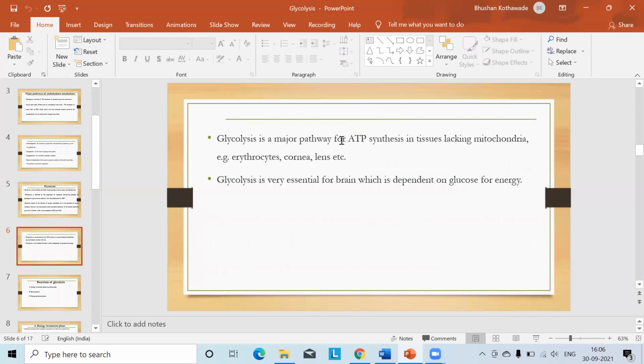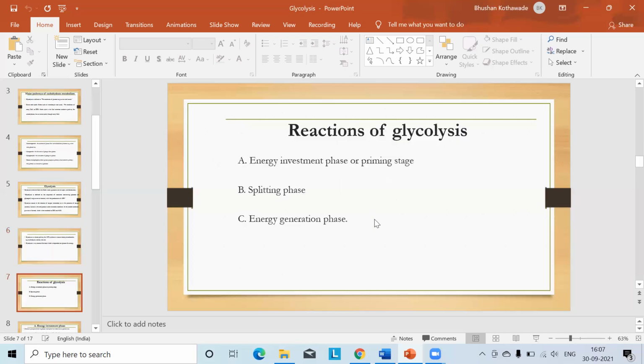Glycolysis is also important because this pathway can occur in tissues lacking mitochondria, for example, erythrocytes, cornea, lens, etc. It is also important for the brain because the energy synthesized from this pathway will be utilized mainly by the brain.